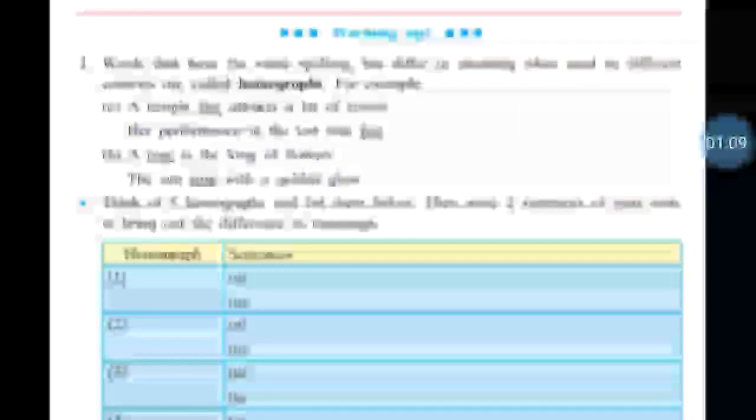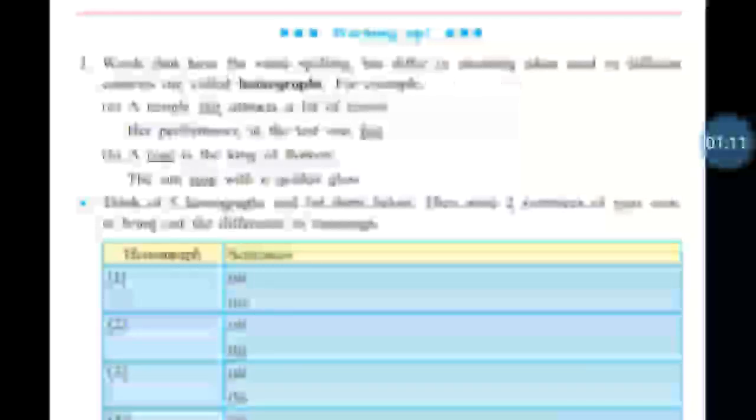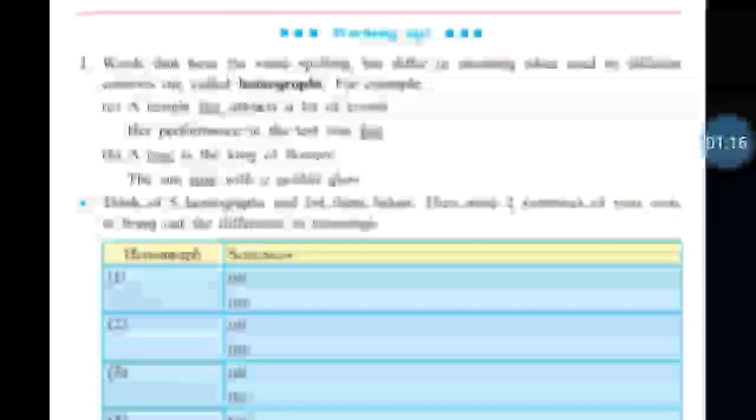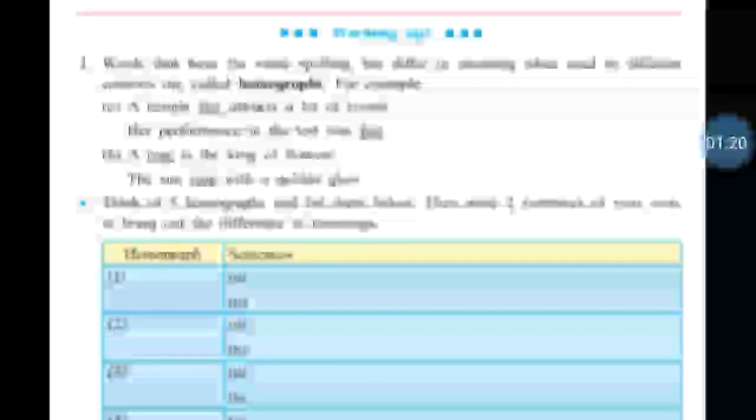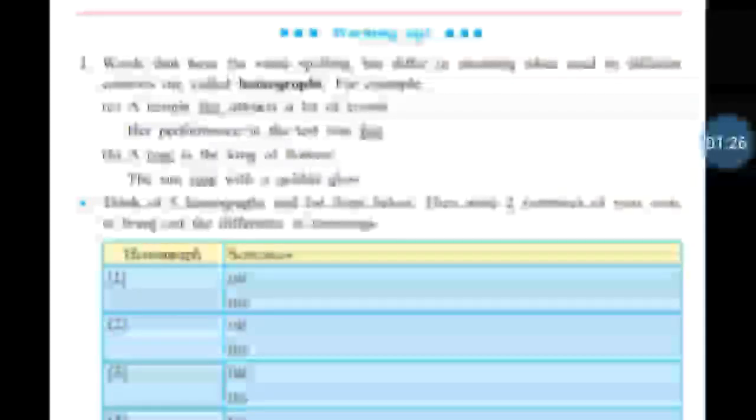And in another sentence, it means good, well, right? So the word fair has two different meanings in both of these sentences, so this is the example of homographs. I hope you got it.